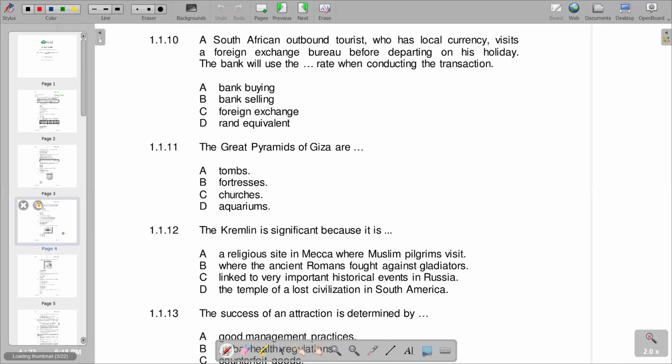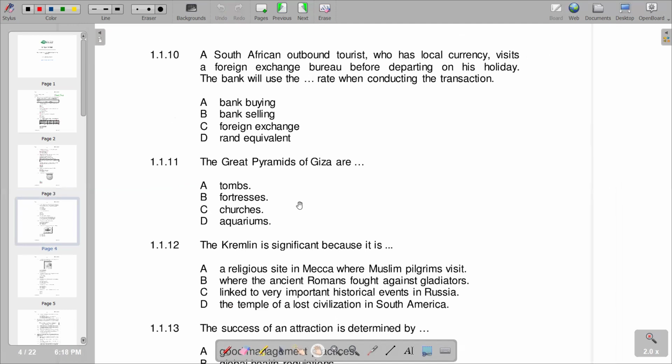We go to the next part of the question, which is 1.1.10, which is saying the South African outbound tourist. When it's an outbound tourist, it's a tourist that is going outside the country, who has local currency and visits a foreign exchange bureau before departing on his holiday. The bank will use the dash rate when conducting the transaction. So we have bank buying, bank selling, foreign exchange, and the rand equivalent. According to the responses, the bank selling rate is the correct response. So we have B as the correct response.